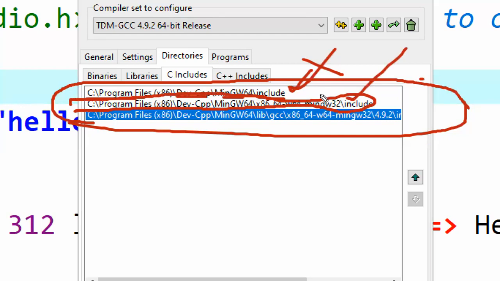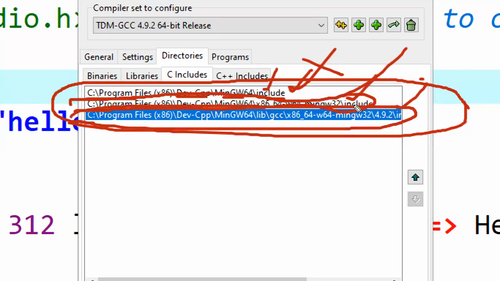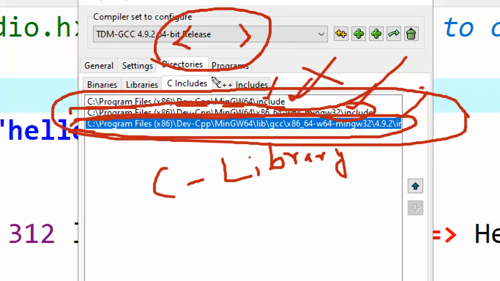So that code will be attached here. This is third path, another include folder. So like this, 3 include folders are there. Those are having header files. So these 3 locations we are calling as what? C library. So with these angular brackets, what does the compiler understand?